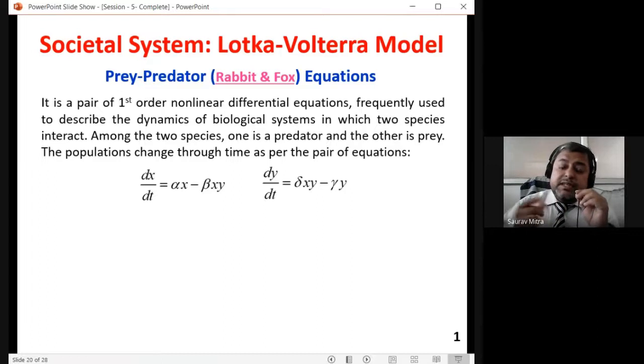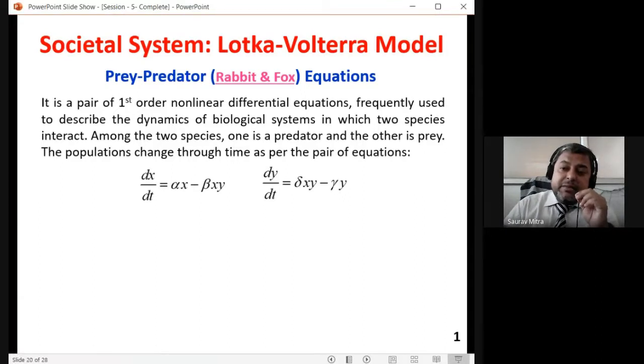Now this gamma y is a very interesting factor. Gamma is a factor which says there is a decrease in the increase in the number of foxes. So delta xy is the interaction between fox and rabbit. Delta is the coefficient, x is the number of rabbits, y is the number of foxes. But a very important part, now I'm going to tell you: the more the number of y, the more foxes in the jungle, that will actually reduce the overall rate of increment of foxes in the jungle, because the number of y becomes more.